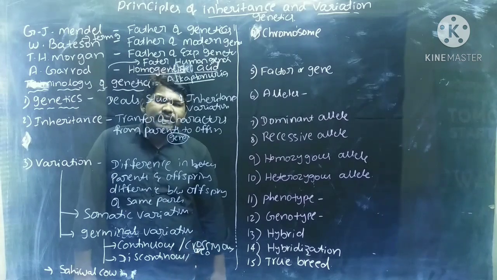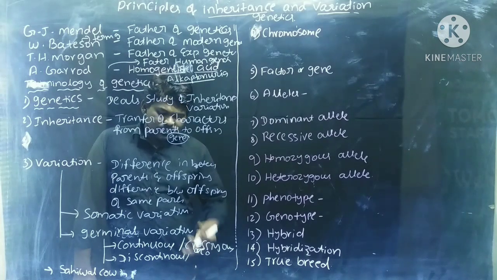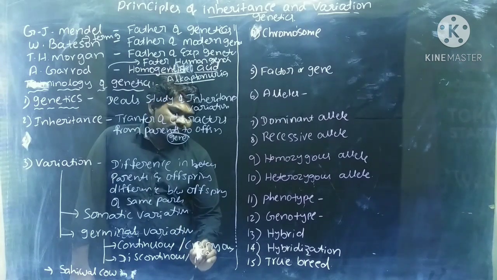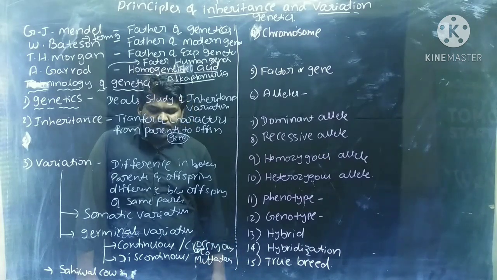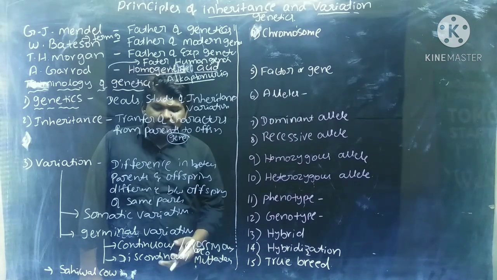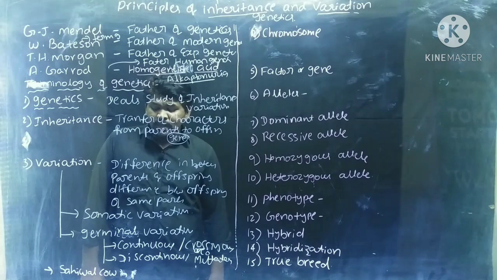Next, discontinuous variation. In a few types of organisms, in a few conditions, you can see mutations leading to variation in germ cells. That type of variations are called discontinuous variations.